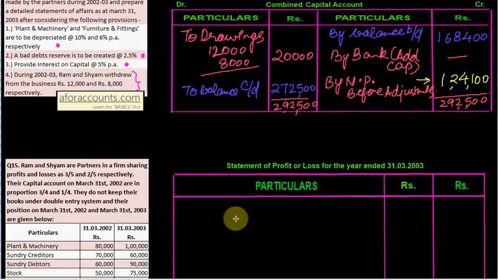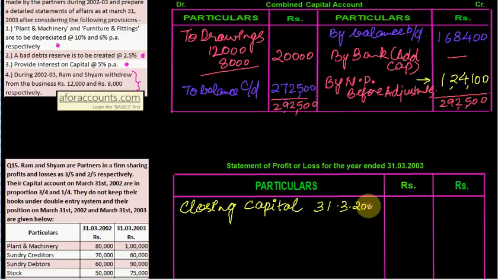See, I'll start it with the closing capital. That is capital as on 31/3/2003, and that is closing capital 272,500. अब add less करना है, so add less. What will you add here?